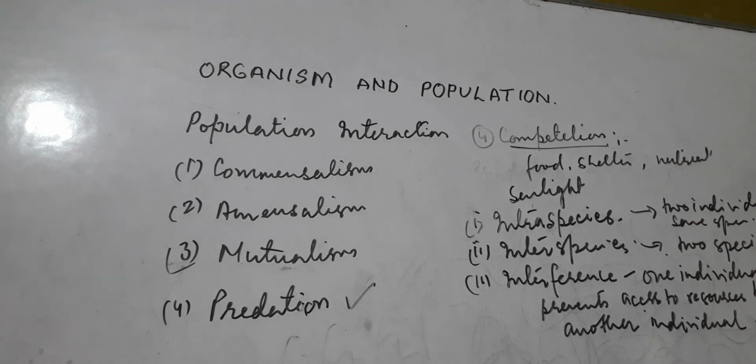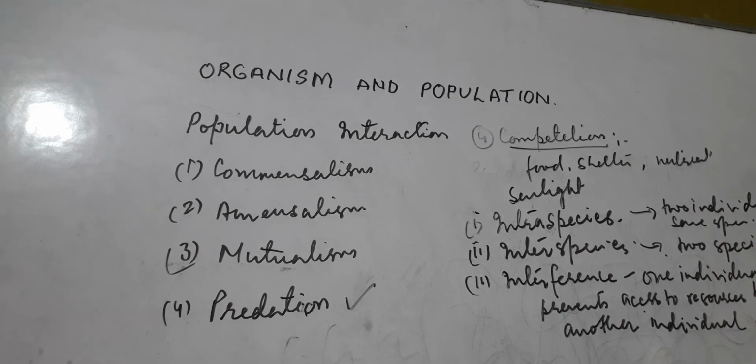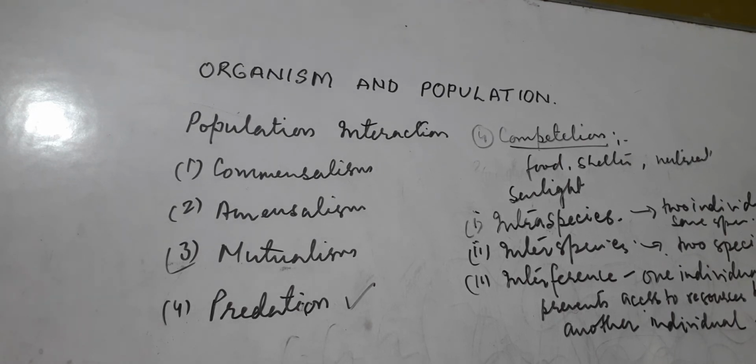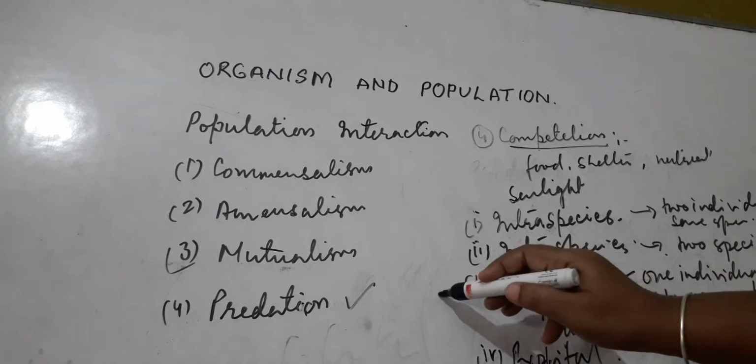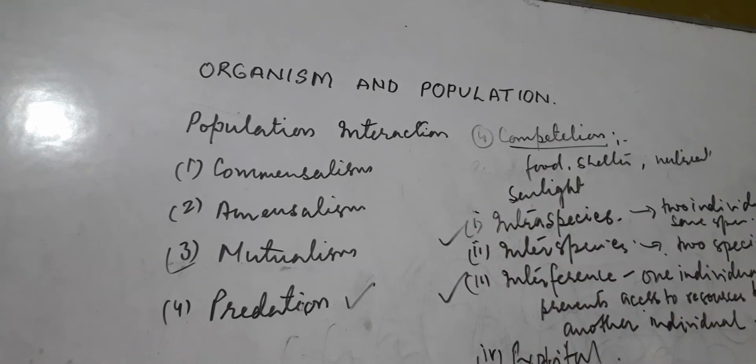That is interference. In exploitative competition, both individuals have access to the resource. Just opposite. In your syllabus are interspecific and intraspecific, and interference.